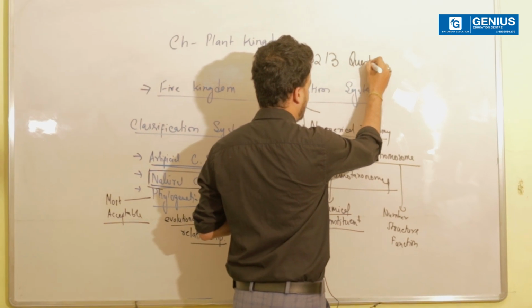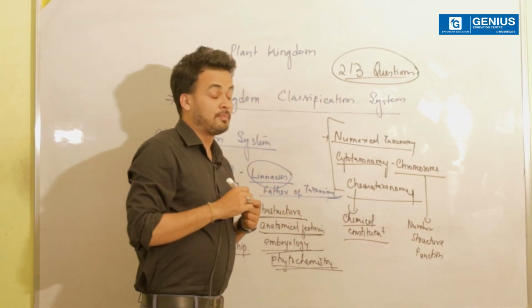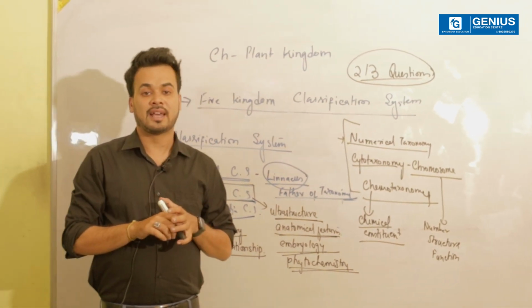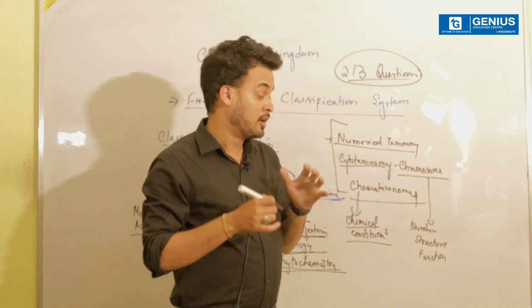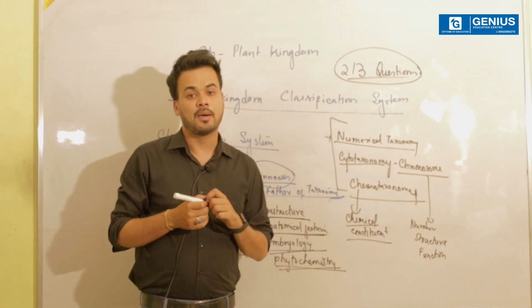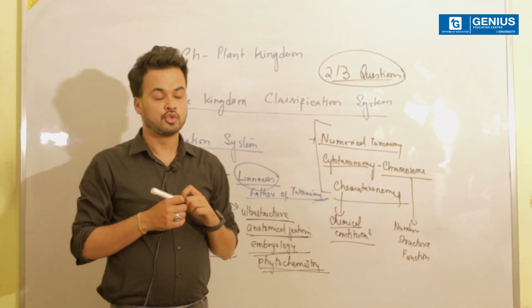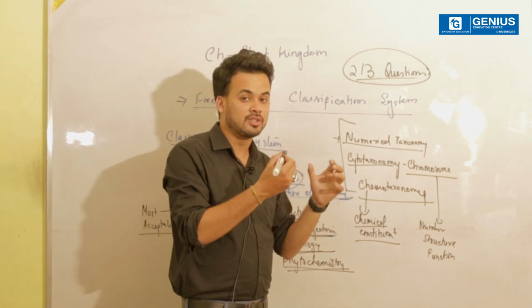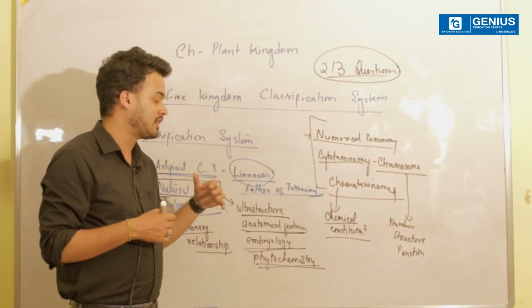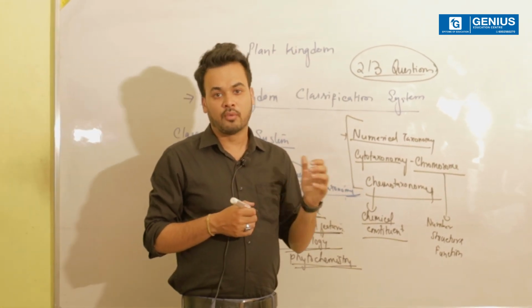You can expect 2 or 3 questions from this chapter, and your preparation should be very good in order to answer them, because most of the questions asked in previous years are direct questions from the NCERT, so you need to be very thorough with the NCERT. Apart from that, we also need to focus on some additional information which I'll be giving while we discuss the different topics of this chapter.